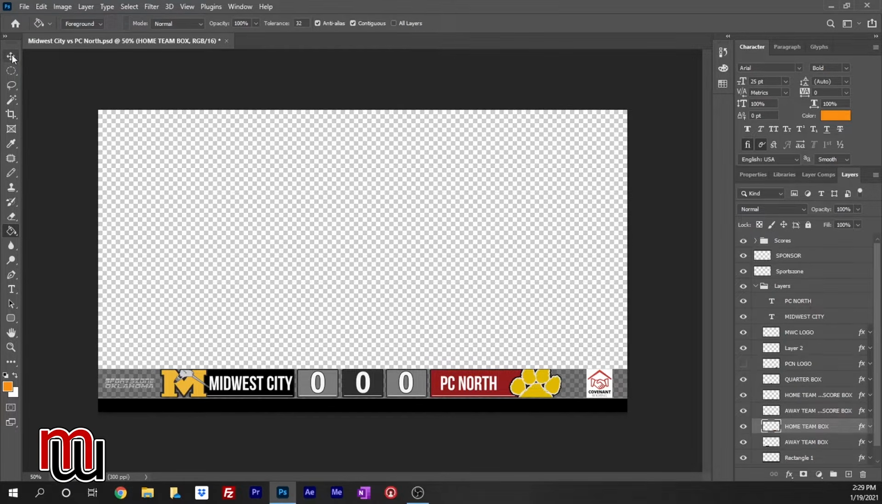And then obviously it's pretty simple to change the name. You just type a new name. But the logo does get a little bit more difficult, but it's not that hard. So all I'm going to do is go up here and highlight layer 2.